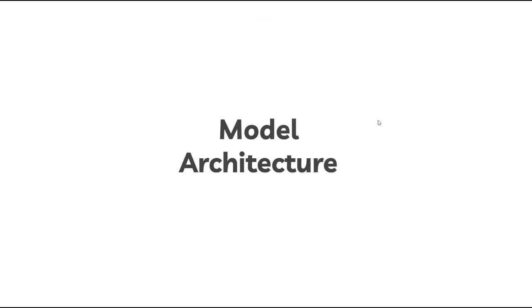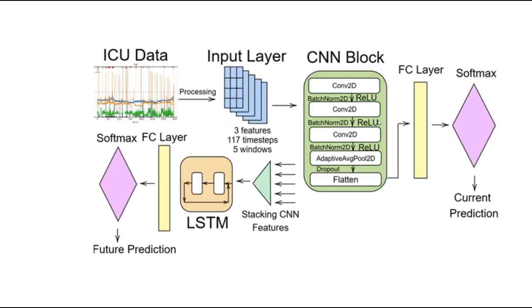Now, going over our model architecture. We process ICU data into sequences of 5 consecutive windows, each with 117 timestamps and 3 features. Each window goes through a CNN block that extracts short-term patterns using 3 convolutional layers with batch normalization and a ReLU activation function, followed by pooling, dropout, and flattening. A fully connected layer with softmax then gives the current prediction.